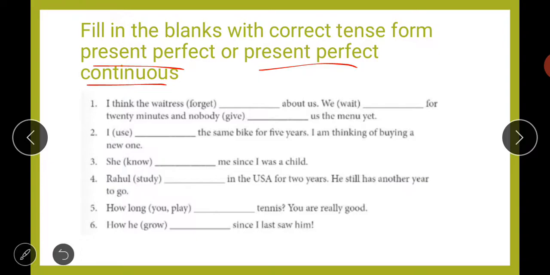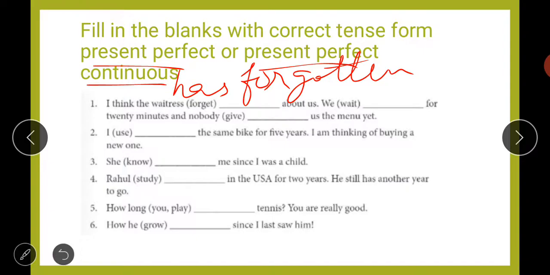After that you will be able to do these things correctly. In the first one, I think the waitress forget about us. So "has forgotten about us" will be the right form here. Has forgotten about us.